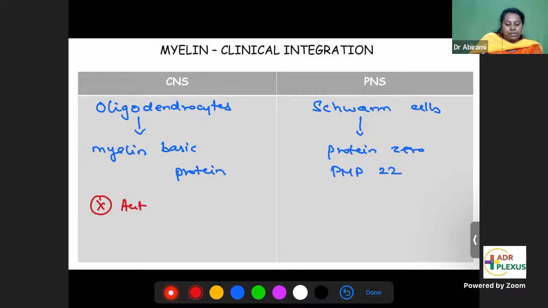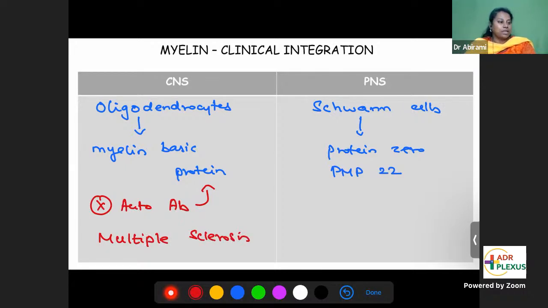Autoimmune destruction, autoantibodies against myelin basic protein, that is called multiple sclerosis. Autoantibodies against PMP22 and protein 0.